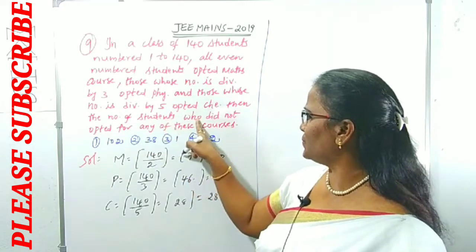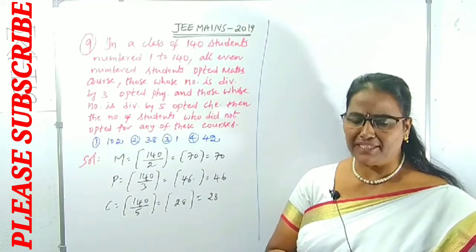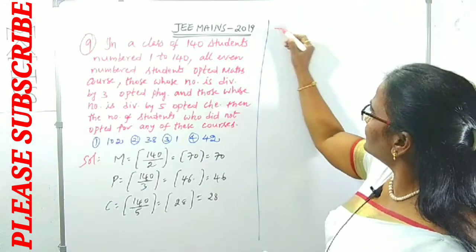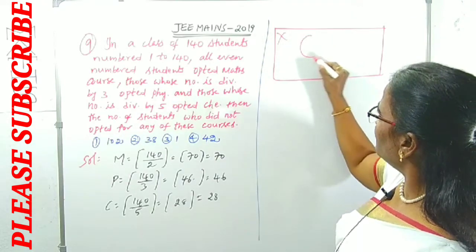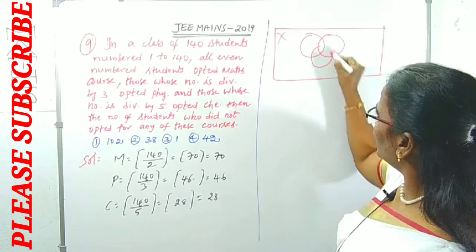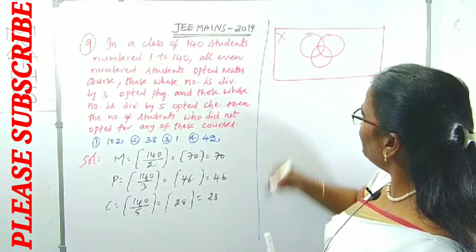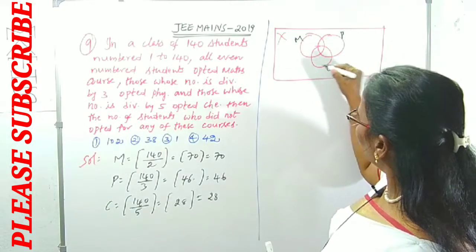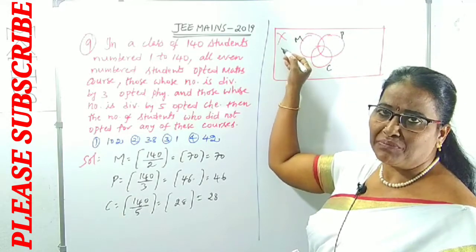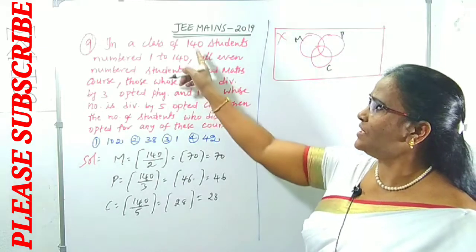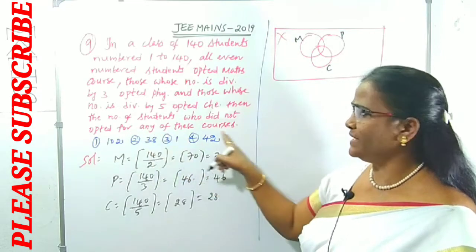Then the number of students who didn't opt for any of these courses. Number of students who didn't opt any of these courses means what? From the total universal set, we can take the universal set like this, some X. This is M, P, C. We have to find out the total union, MPC union. From the total, remove the MPC union from X, meaning our total number of students, 140. We can collect those who didn't opt for any of these courses.